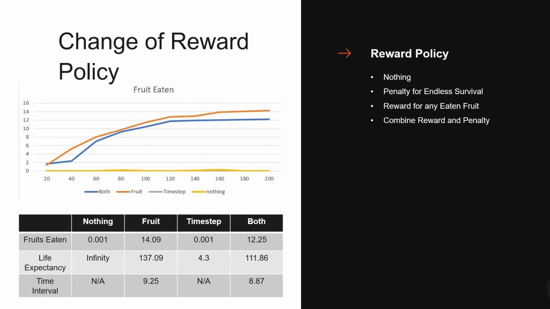And this is the average performance of these 4 reward policies. Although the fourth one is not as good as the encouragement-only policy, which is the third one, it takes fewer steps to fetch fruits, which means the snake always chooses a shorter or better path.